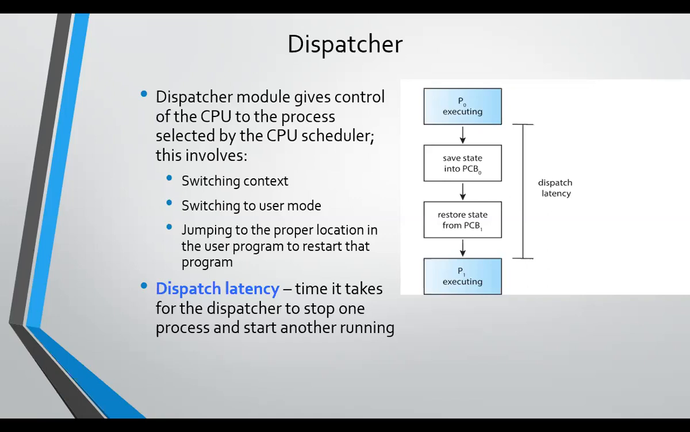Here, process P0 is executing. PCB means the process control block. It has the details about the process P0, and the state is saved in PCB0, and then the state is restored from PCB1, and now P1 is executed. P0 is executed in the topmost and P1 is executed in the lowermost. Only in these two times is the CPU working. In saving the state and restoring the state, the CPU is idle. That is known as the dispatch latency.